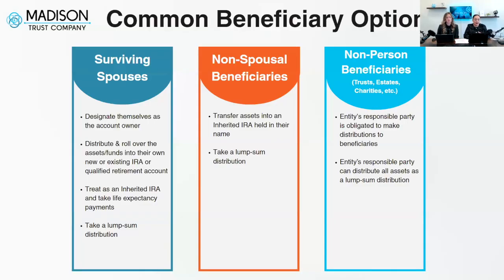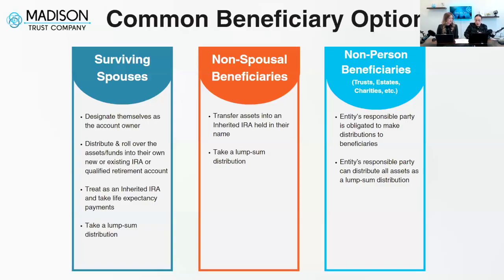What that means is that we issue any distributions to the entity specifically, and then it is the responsibility of that account manager to distribute it according to your wishes or according to the entity's agreement. Another option is that the entity's responsible party can distribute all assets and take a lump sum distribution.